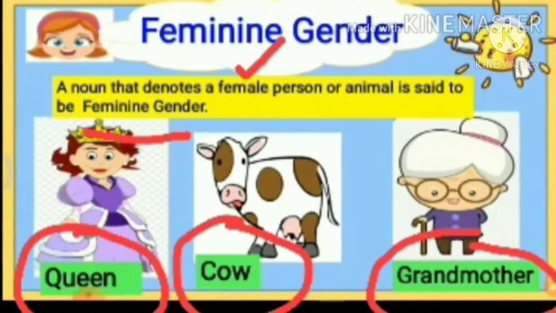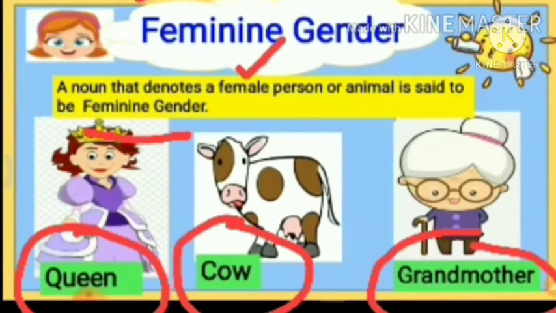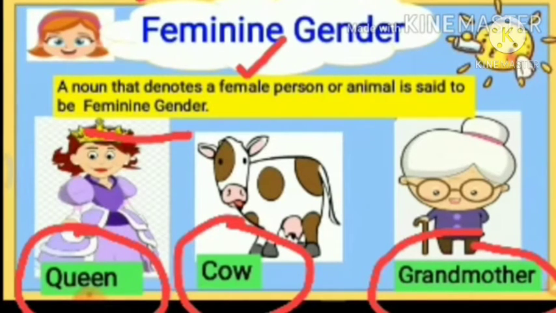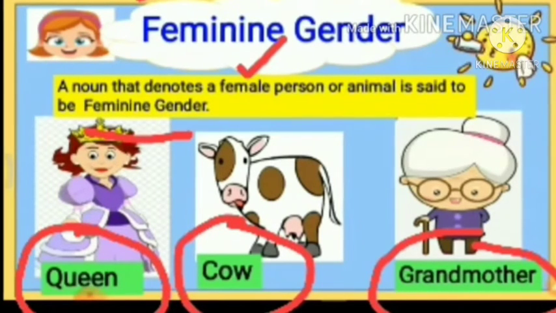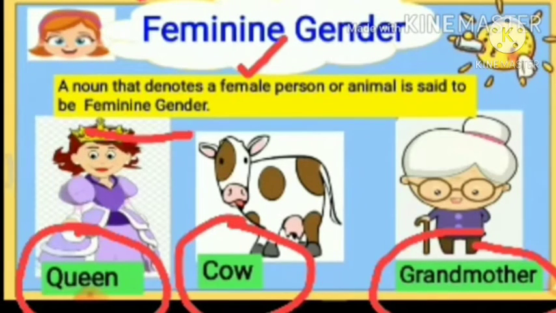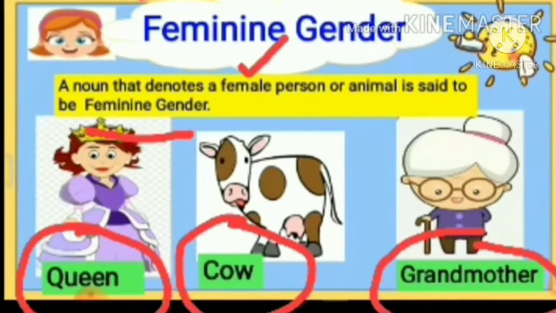Children, see, F for feminine, F for female, and M for masculine, M for male. So you can learn like that. And if I can give one more example, like if I say I love my mother, can you tell me what is the feminine gender in this? I love my mother. Yes, mother is an example of feminine gender because mother is a female.